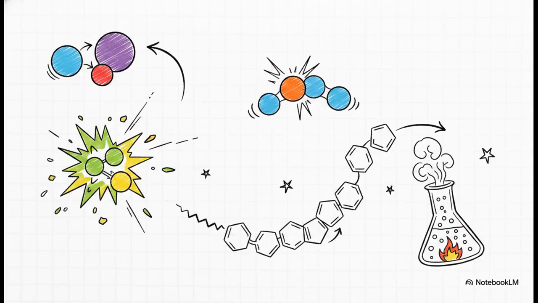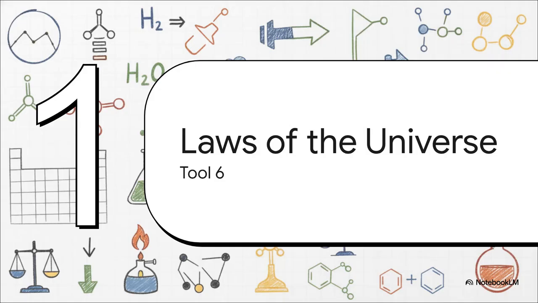And these chemical changes happen in quite a few different ways. Elements can join together in combination, they swap partners in displacement, they break down in decomposition, they burn rapidly in combustion, they can cancel each other out in neutralization, or they can link up into massive repeating chains through polymerization. It is an incredibly active microscopic world down there. So what's governing all of this microscopic chaos? Well, all of these measurements and dynamic changes are bound by unbreakable historical laws of chemical combination.